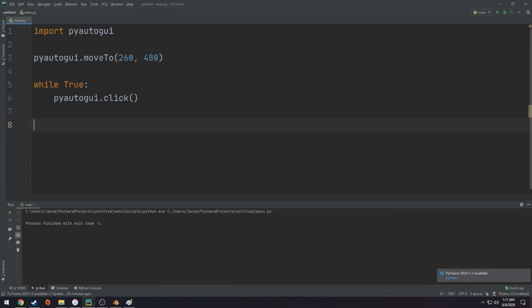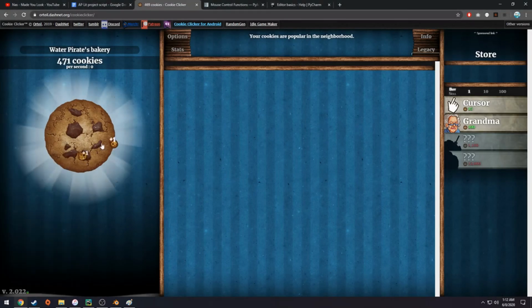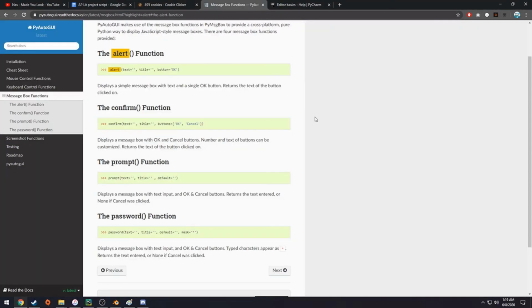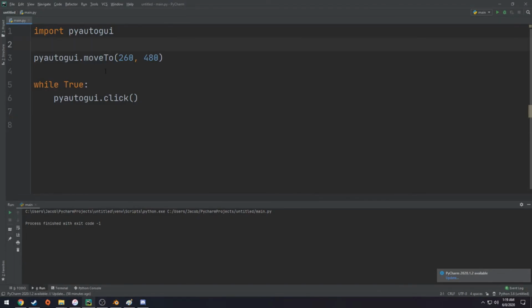So let's see if this code actually works. If we hit run, okay. Oh fuck. I forgot to add a pause there before it starts moving the mouse and clicking. What happened was I hit start and it automatically started running the program when I should have been in this tab already. The solution is pretty simple. We're going to use another function called alert, which is just going to give us an alert on our screen that we have to press before it actually executes the rest of the code.